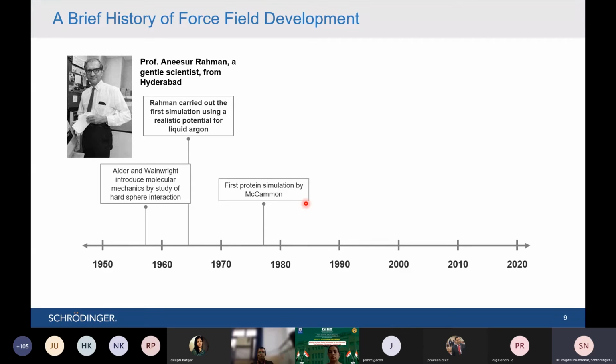Though it was small because of the constraints of computational power at that time, afterwards everybody jumped into it. People started developing the methodologies, people started developing the software. And now you know the state of MD simulation. You can simulate any type of system with the help of force fields or molecular mechanics. There are a number of molecular dynamics simulation software packages available, and nowadays almost everybody in the field is doing MD simulation. So this is the brief history of how it developed from the late 1950s till date.